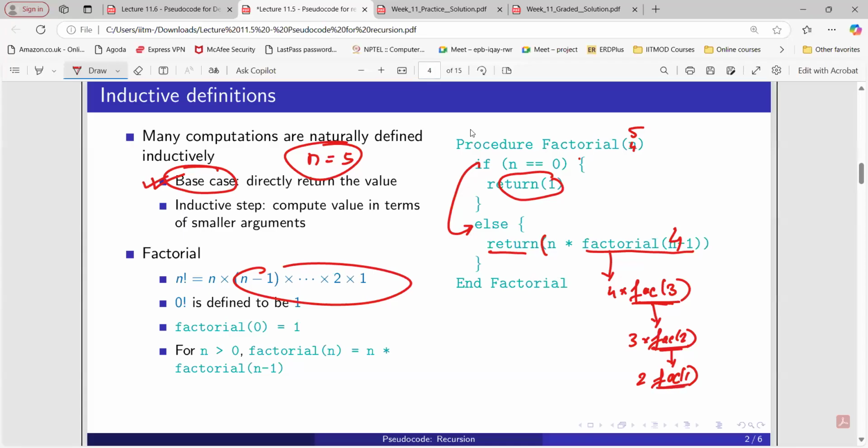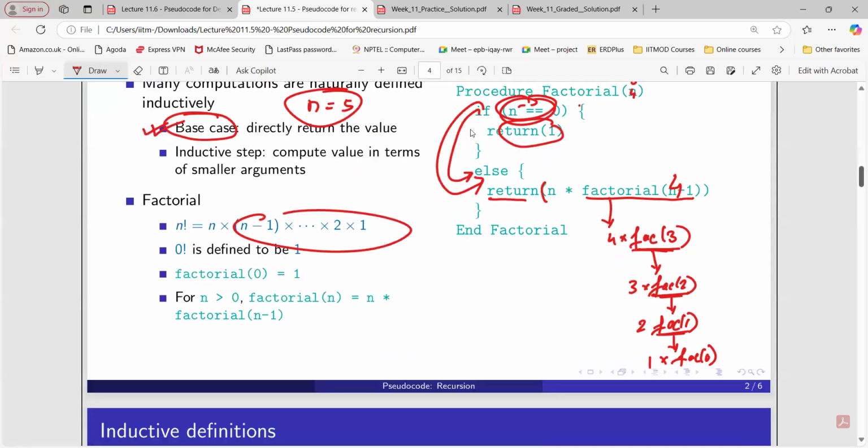But now if you observe, n equals 1 here. And when n equals 1, this is not getting satisfied. Again the return output is what? Of this, n into factorial of 0. And now here n equals 0, so we are going to return 1. So the output of this is basically 1. So this entire thing is 1.